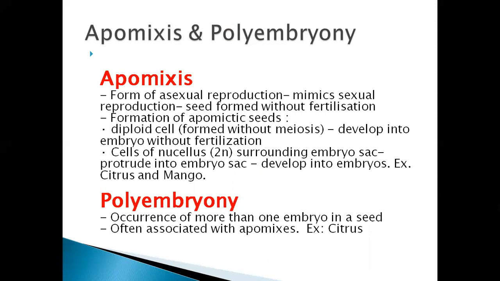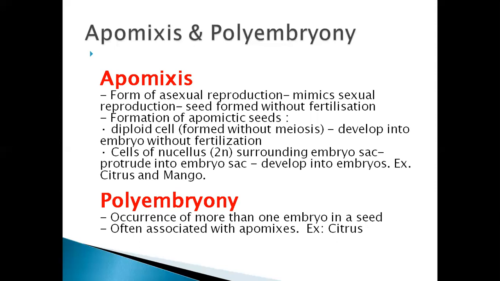Apomixis is very similar to parthenogenesis. Now, what do you mean by it? It is a form of asexual reproduction, that means seeds which form without fertilization process, not the fruit, students.